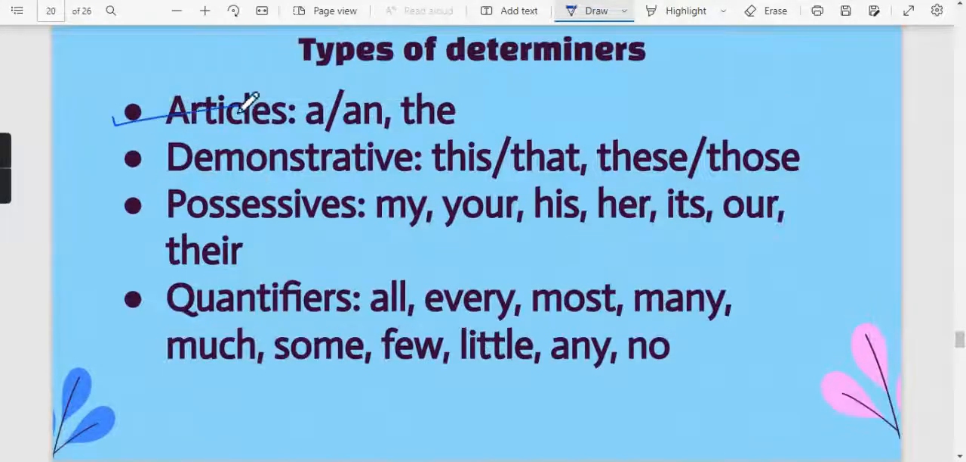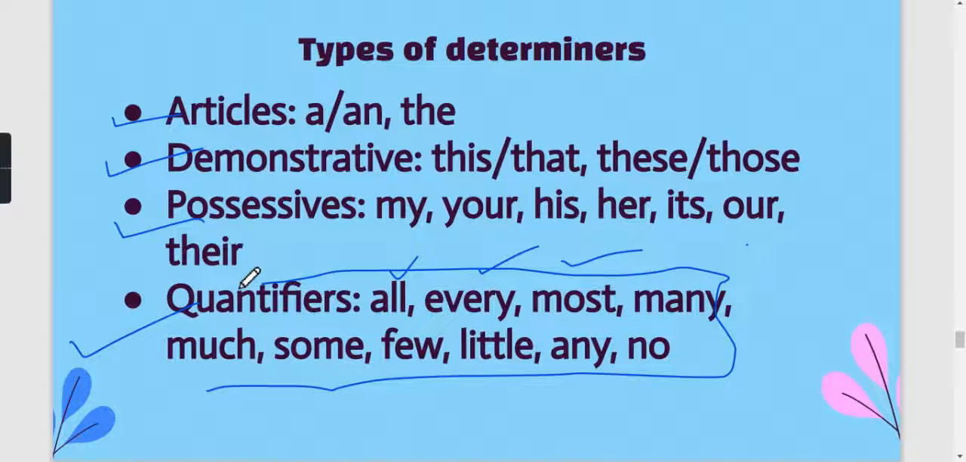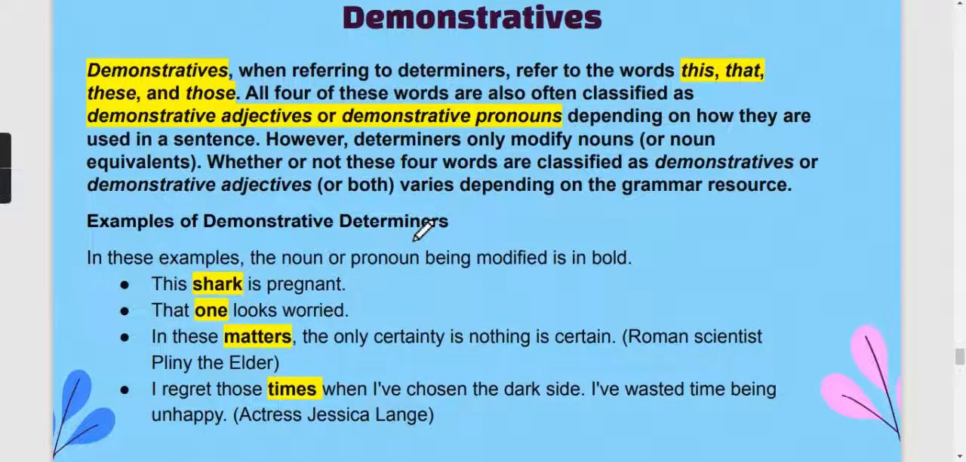So here again I have written this thing. Quantifiers में all, every, most, many, much, some, few, each, little, any, सारी की सारी चीजें आ जाएंगी. Demonstratives when referring to determiners refers to the words like this, that, these, and those.